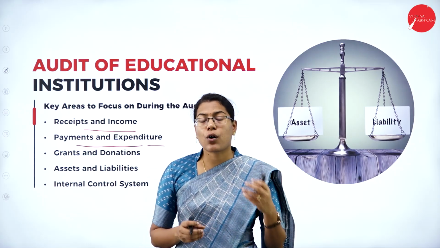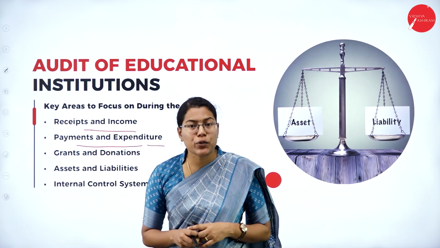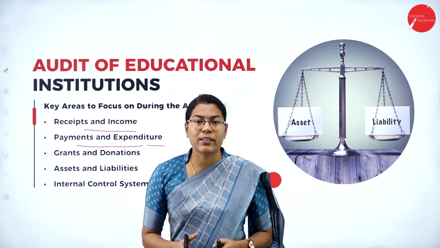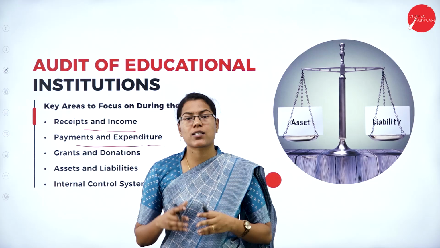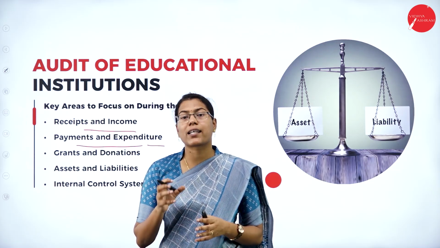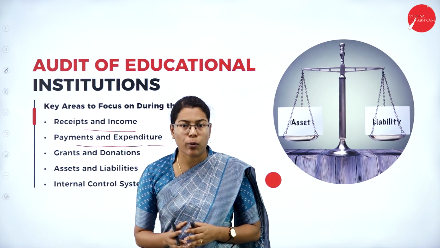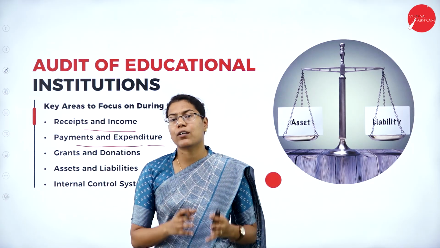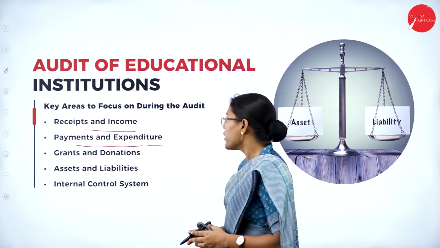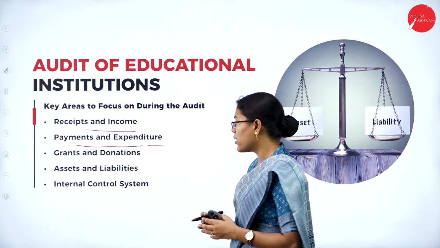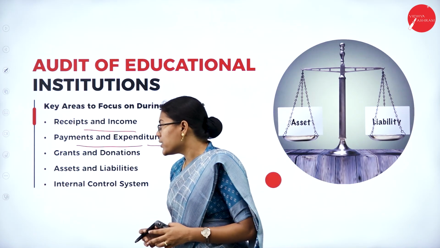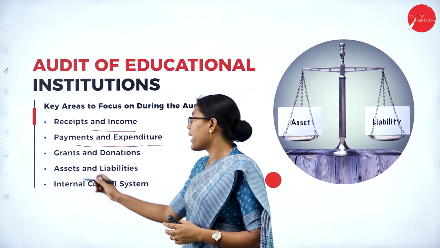And there may be scholarships and awards that are given to the students and the various activities conducted in the educational institutions. So all these expenditures, whether they are recorded properly or whether there is any kind of mismanagement in the recording of the expenditures, the auditor has to check.